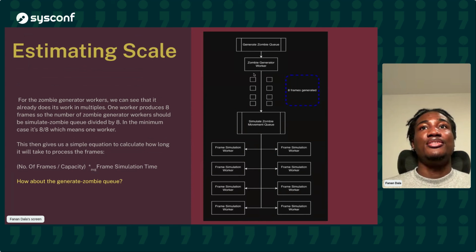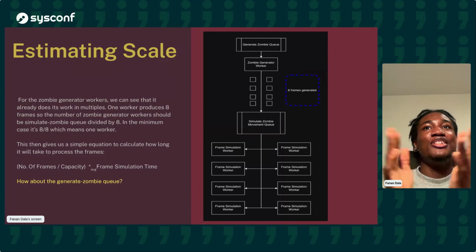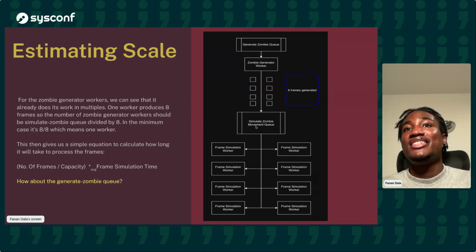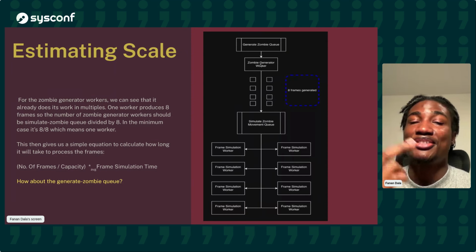And then for the zombie generator worker, it already does its work in multiples. It generates 8 frames at once. So just simply divide the amount of frames it can generate by the capacity of the simulate zombie queue, which is 8 over 8, 1. So you can see how this automatically structures itself into where we see what we need to scale and how much we need to scale it. So if we wanted to increase capacity of the system, we know it's going to increase in a multiple of 8. So 8 times 2, for instance, will give us a 16 capacity zombie queue, 16 simulation workers, and then only 2 generator workers. Great.